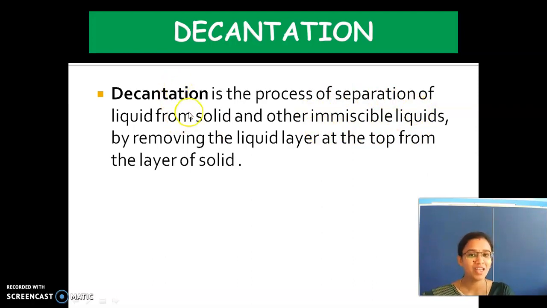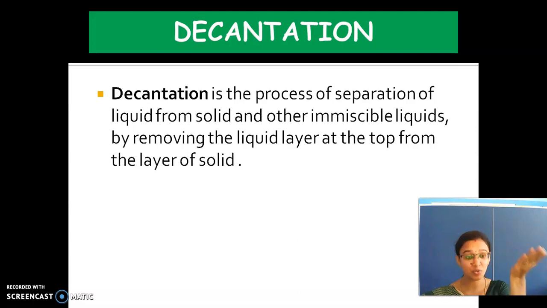Decantation is the process of separation of liquid from solid and other immiscible liquids by removing the liquid layer at the top from the layer of solid. The solid will settle down, and what will be there on the top? The liquid layer.